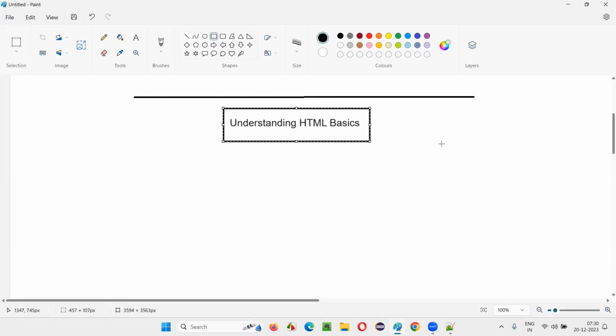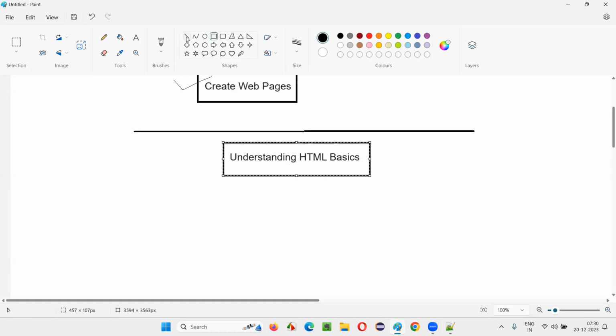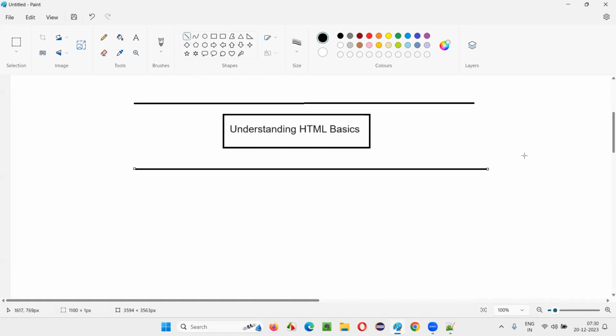How much is required? If you're able to go through the HTML code that developers have already written for creating the web pages, that is more than enough. You don't have to be an expert in creating web pages. You don't have to remember which tag to use for creating a hyperlink or a button on the web pages. That's not required. So what is required, I'll tell you: just understanding HTML by learning some HTML basics. First of all, I'll cover the basic structure of HTML.